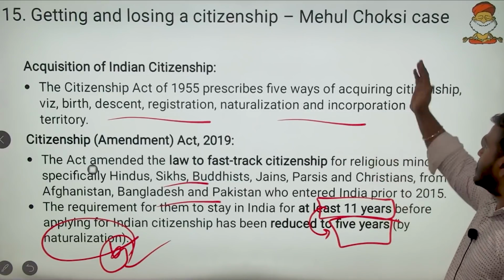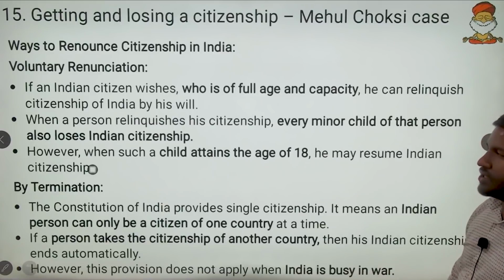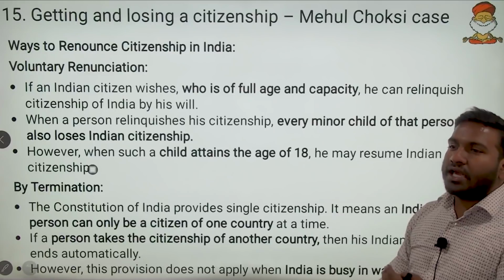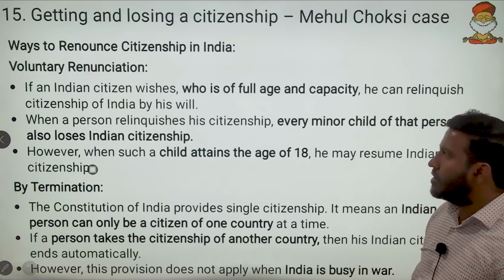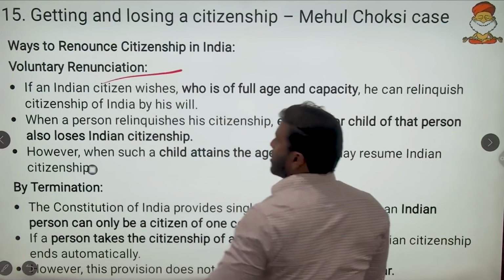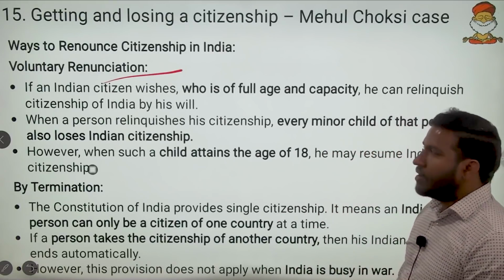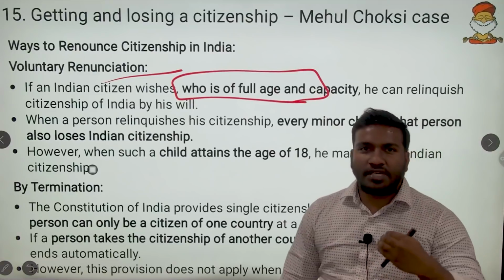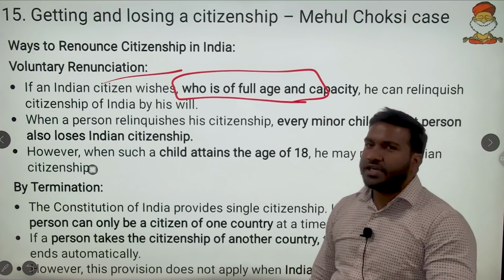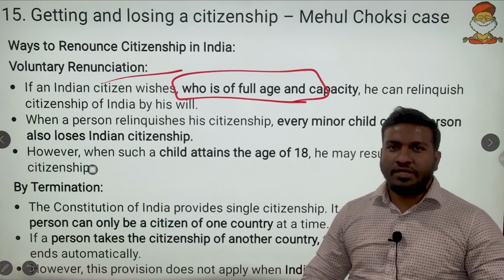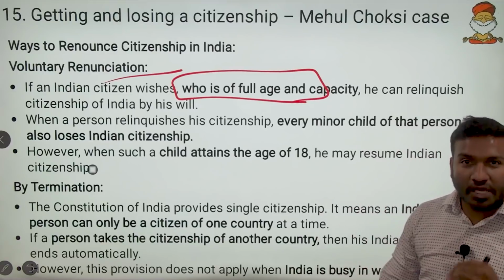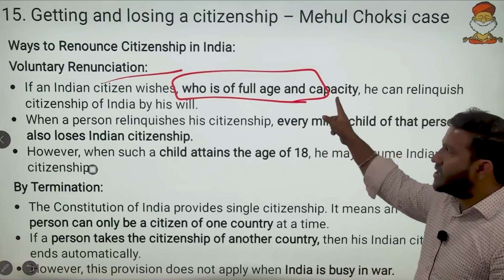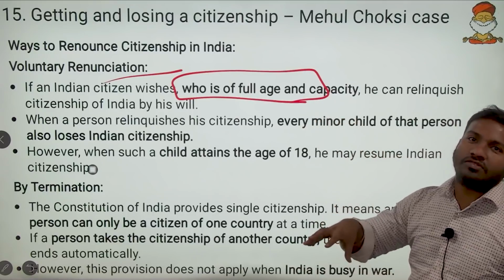Now our question, in the context of Vijay Mallya and Mehul Choksi, is about renouncing citizenship. Can I commit a crime here, renounce the citizenship, and go abroad and settle? When it comes to renunciation, an Indian citizen can renounce if he is of full age and capacity. Full age and capacity are the important words here. If you are of full age, your brain will be mature. But if you are a minor, someone could pressurize you to renounce, so that is not possible. Next, capacity: you should be capable of renouncing a citizenship.